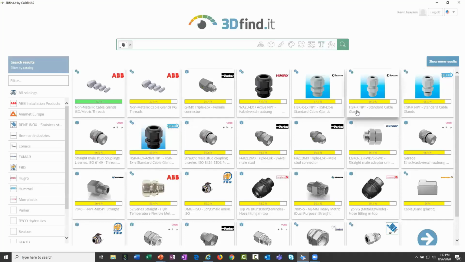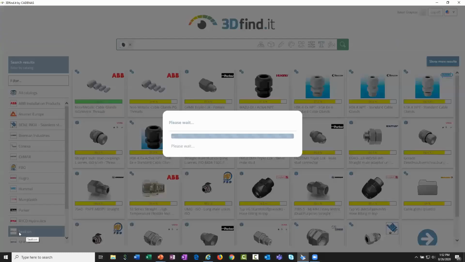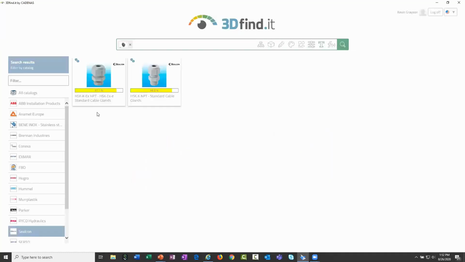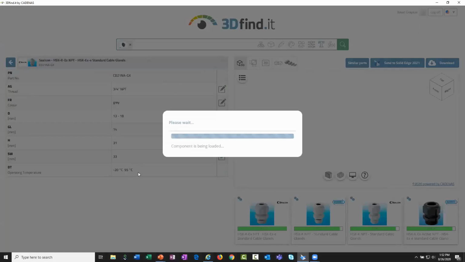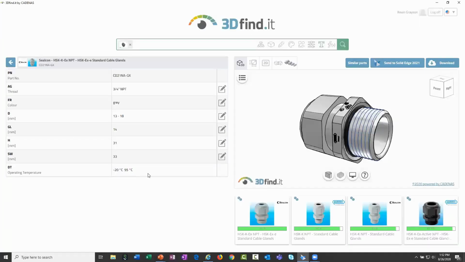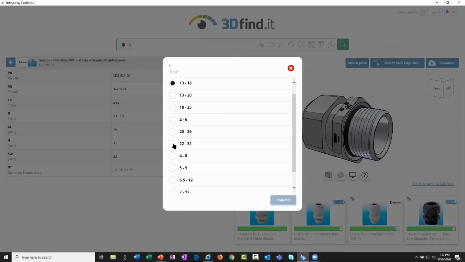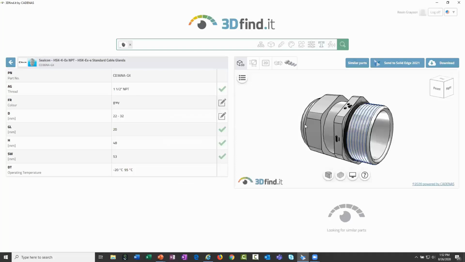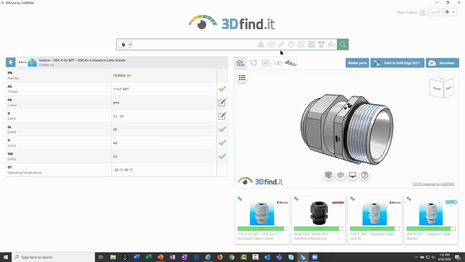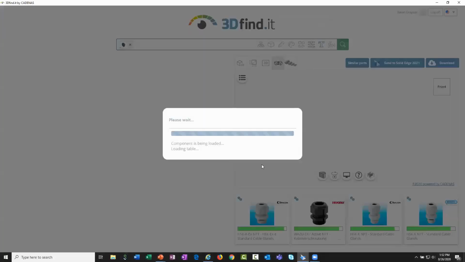If I go through and select one of these, maybe in this case, we'll look at just maybe one here from Sealcon, and maybe let's choose this one here. What's nice about this too is you can also go through and compare the two models. So I can come in and maybe specify some different values here. Let's make sure we're comparing the same sizes, so we can go through and change that parameter to the same parameter from before. But there's an option here also to compare the two that we found.